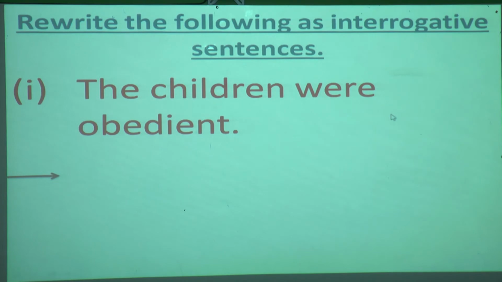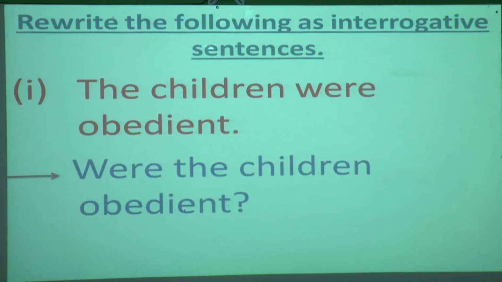What is the verb over here? First tell me. Yes, it is were. So what are you going to do? You are going to shift this were before the subject. What is the subject over here? The children. So I will shift this were before the subject, that is: Were the children obedient? When I write Were the children obedient, first thing I will make W capital and I will complete the sentence at the end with the question mark. Copy down in your book, students.